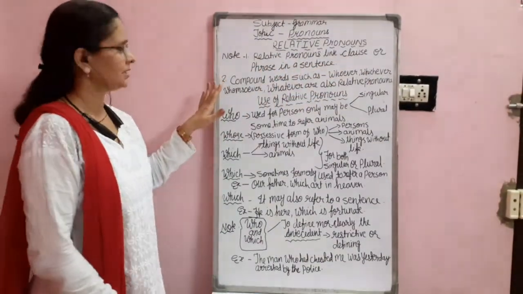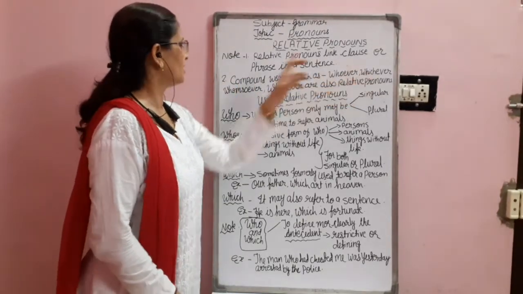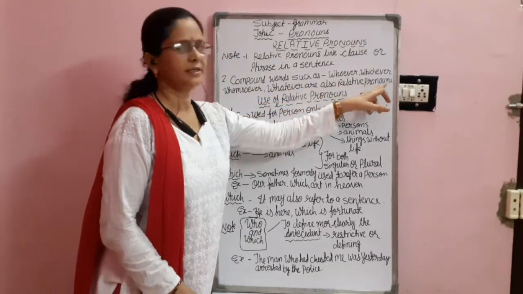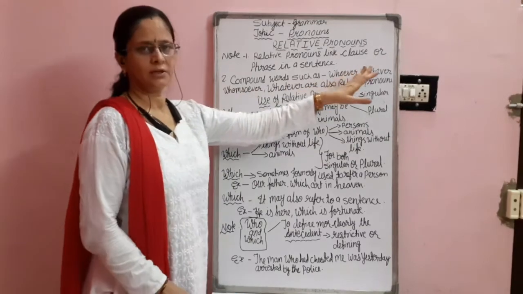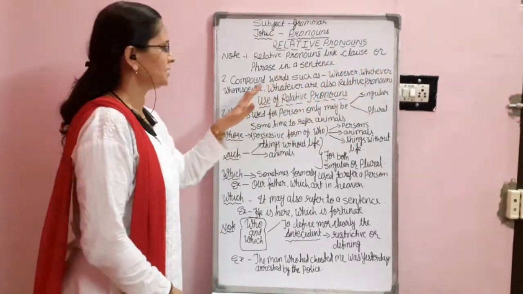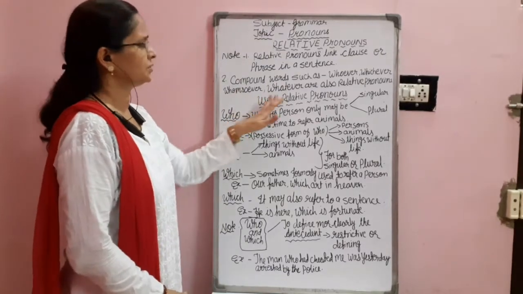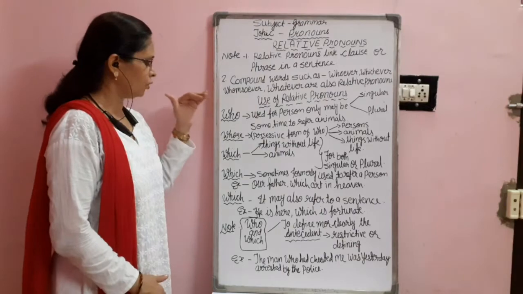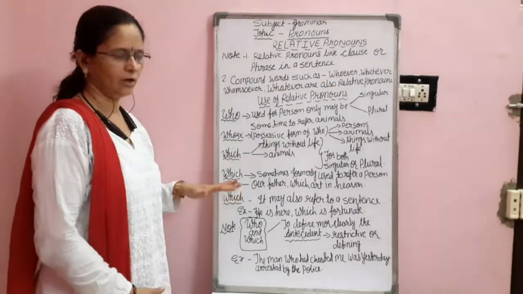Another point is compound words like whoever, whichever, whomsoever, whatever are also relative pronouns. You know, these are words which are used for linking the statements or sentences. Now, how to use relative pronouns? We know relative pronouns are who, whom, whose, and which, that also.